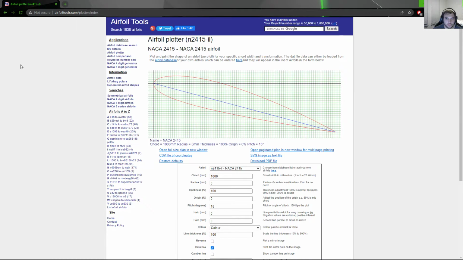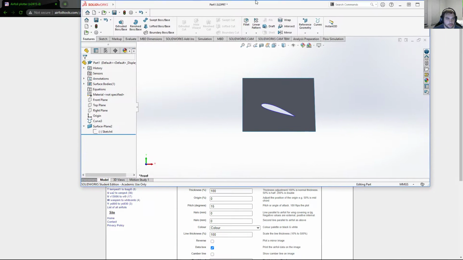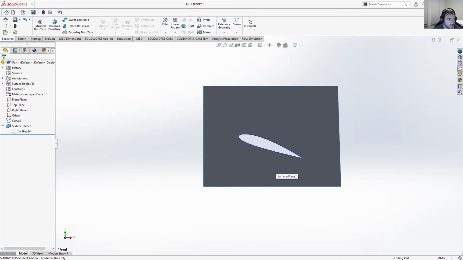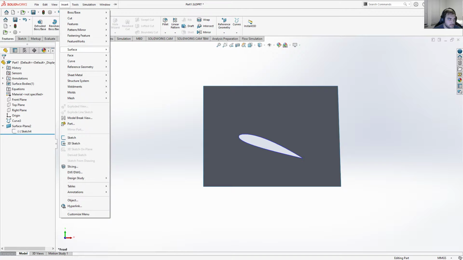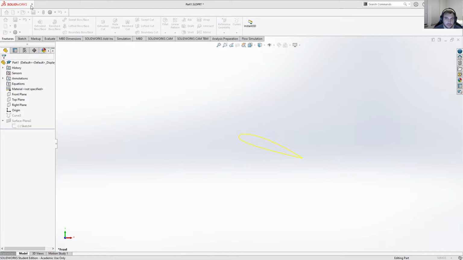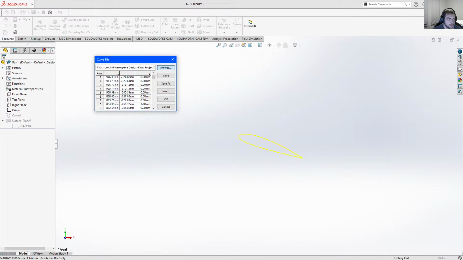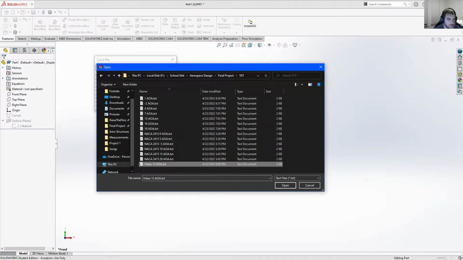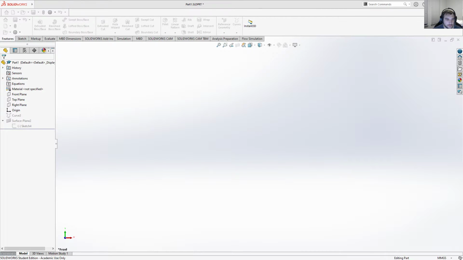And then I imported it into SolidWorks first. So how you would do that is here you would go to Insert, you'd go to Curve, curve through XYZ points, and then when you do that, it would bring up this window right here. You go to Browse. Look for a text file right here. And then you hit OK.